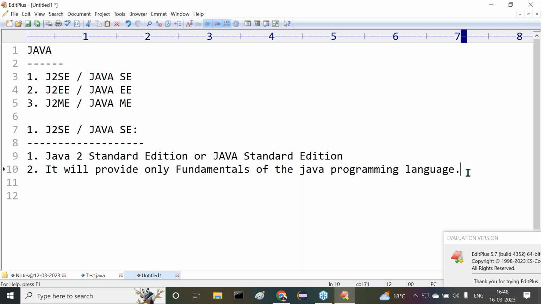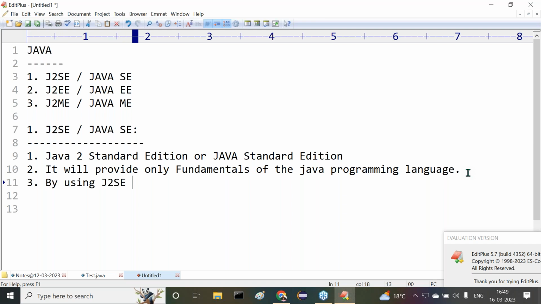Good, that's okay. By using these fundamentals, what are we able to do? By using J2SE, we are able to cover only the fundamentals of Java. But by using these fundamentals, what type of applications are we able to do? Is it possible to prepare any particular type of application? What type of applications can we prepare by using J2SE?